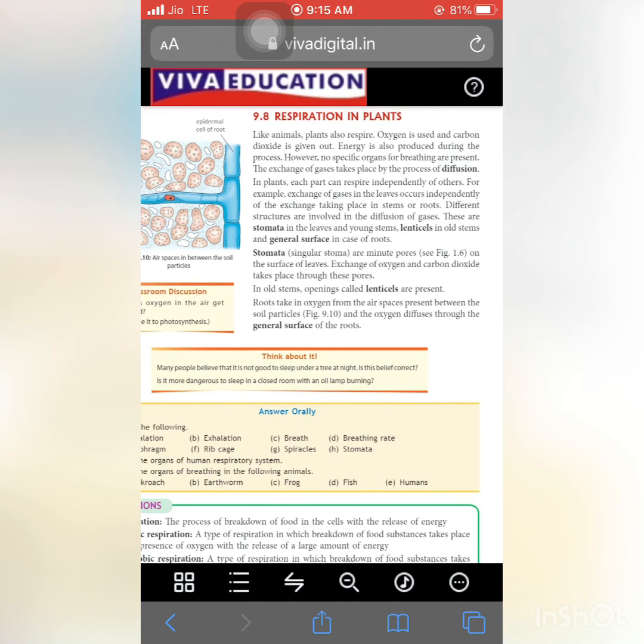Stomata are minute pores on the surface of leaves. Exchange of oxygen and carbon dioxide takes place through these pores. In old stems, openings called lenticels are present. Roots take in oxygen from the air spaces between the soil particles, and the oxygen diffuses through the general surface of the roots.